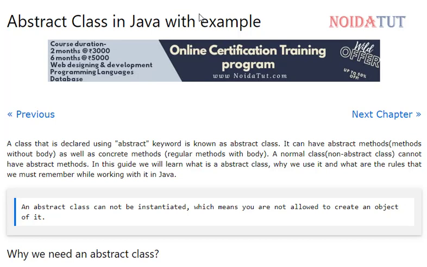We are going to start with abstract class in Java. In our previous chapters, we have seen polymorphism, types of polymorphism, dynamic and static binding. Now let us work with abstract class in Java.